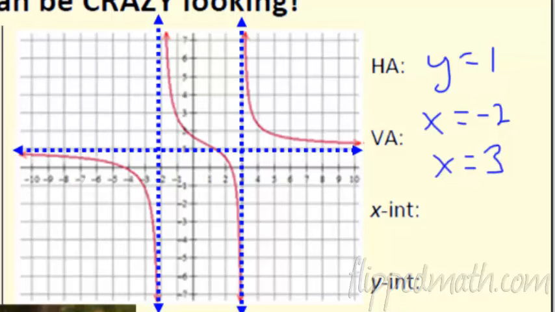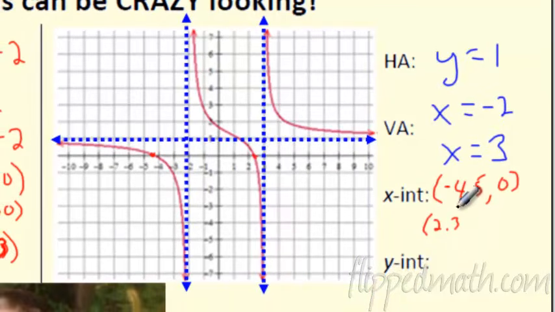What's going on with intercepts here? Can I see some intercepts? So, x-intercept, where does it cross? I see it crossing here. Anywhere else? Yes, it looks like it crosses over here. So I'm going to say my x-intercept is at, that looks like -4.5. We're just taking our best guess here, get pretty close to that, comma 0. And the other looks like, what, 2.3, 2.25, 2.4. We're just ballparking it. It's right in there. And again, that's comma 0.